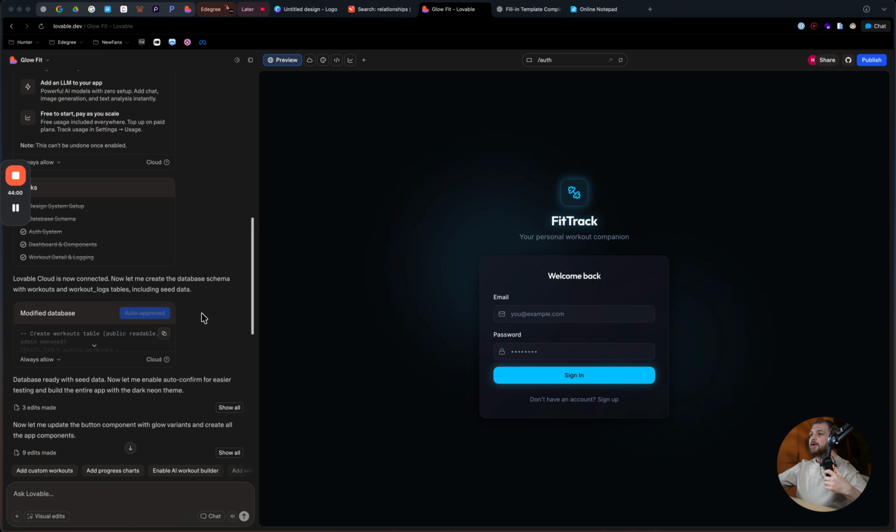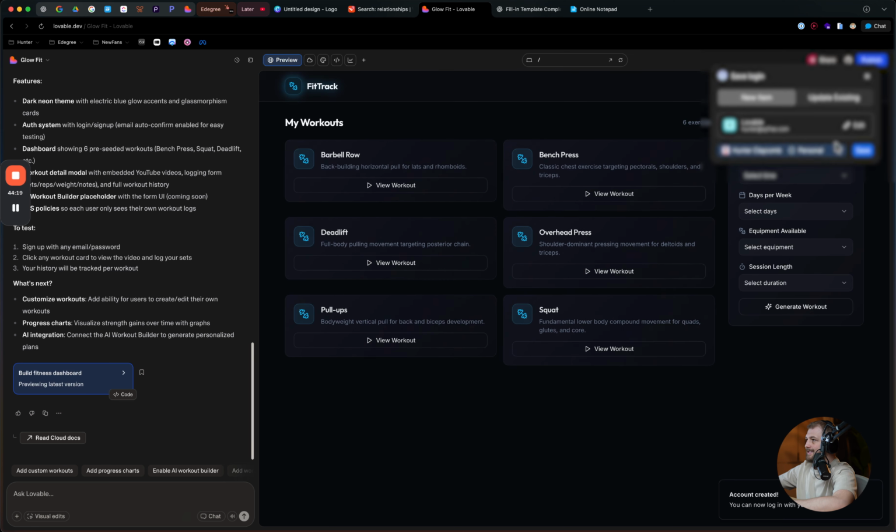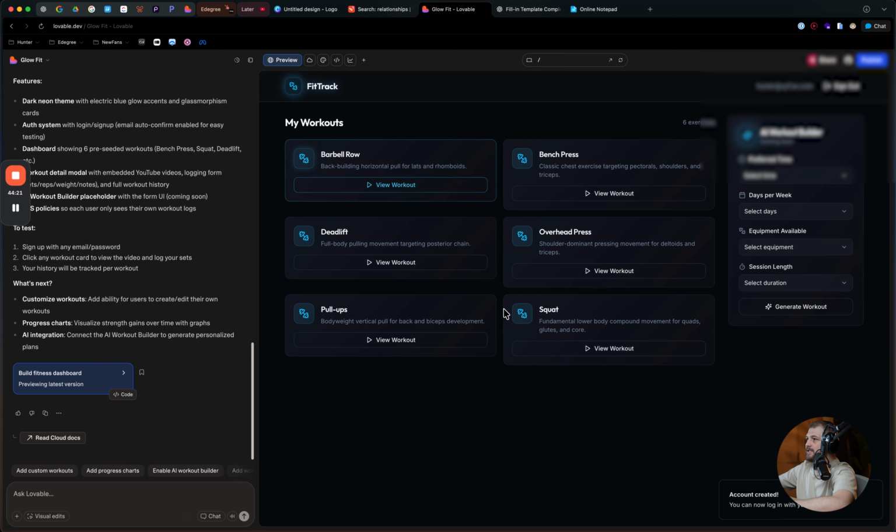All right, so we just got our new proof of concept. Let's hope that this is a lot simpler so that we can kind of build on top of it. So we have our auth page, and I'm assuming if we just go ahead and sign up, create account, this takes us now into this page that has just a little basic dashboard. Sweet. This is what I like to see. Okay, it also does have an AI workout builder.